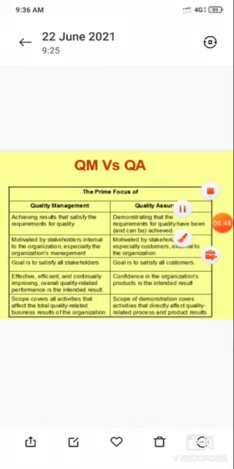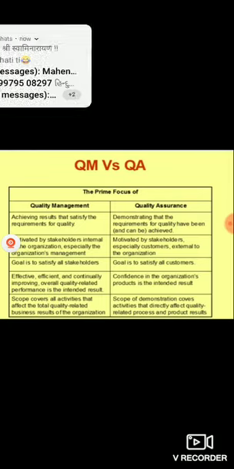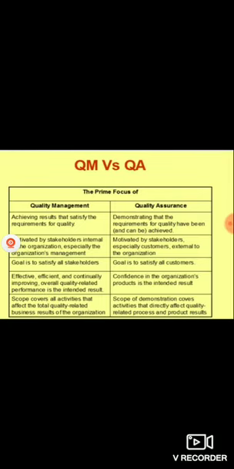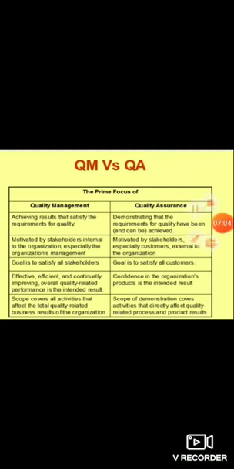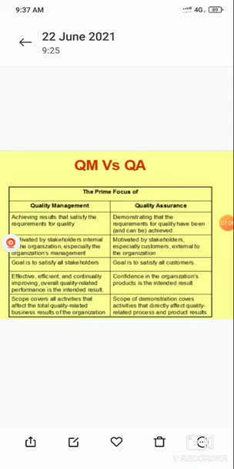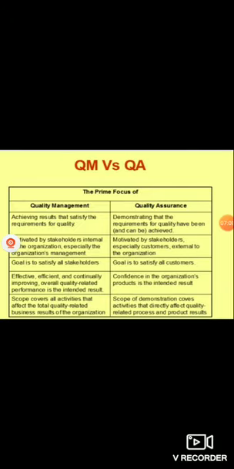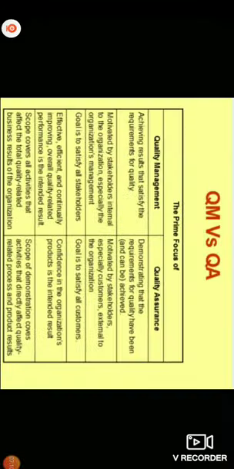Then we get what is quality management and quality assurance. That is the prime focus for our main point, the difference between quality management and quality assurance.